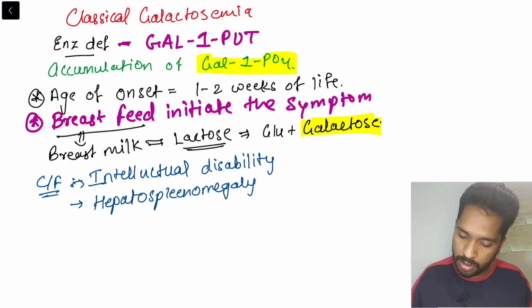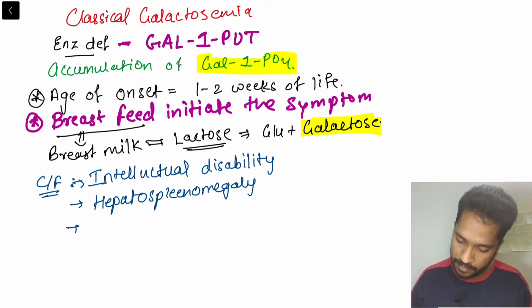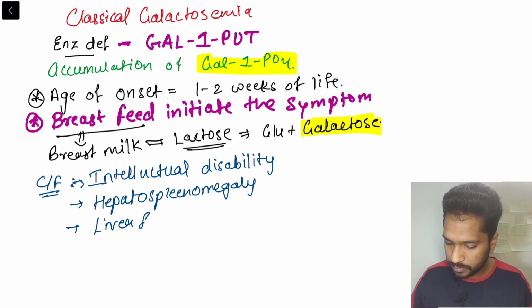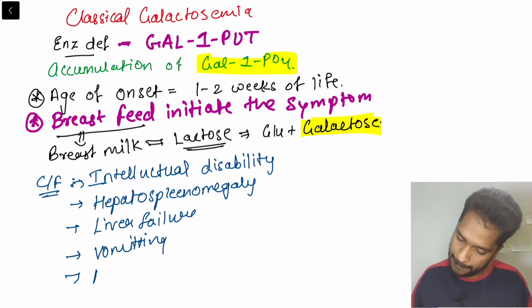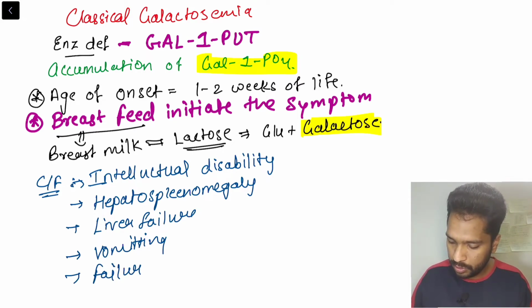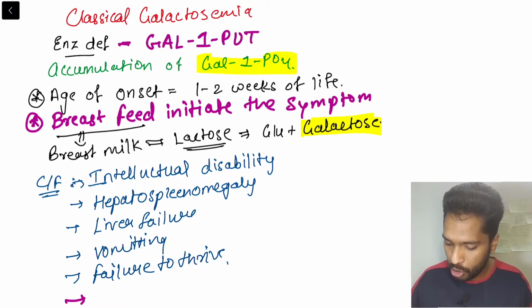Failure to thrive. All the common features you see in a malnourished child, or a child who is not getting the nutrients or carbohydrates he or she needs. So hepatosplenomegaly, liver failure. Obviously, if the child is not able to metabolize the galactose, it will lead to vomiting. Failure to thrive. One more thing is occurring in this child, that is oil drop cataract.